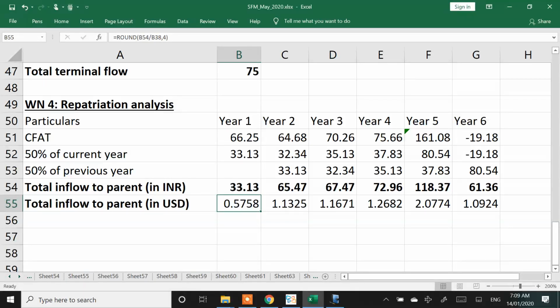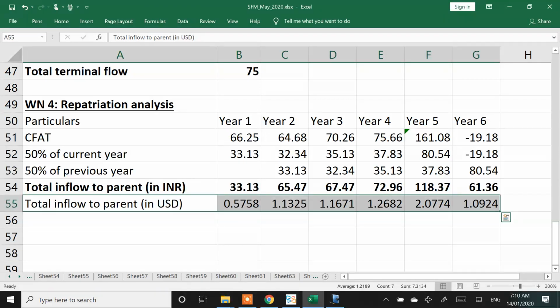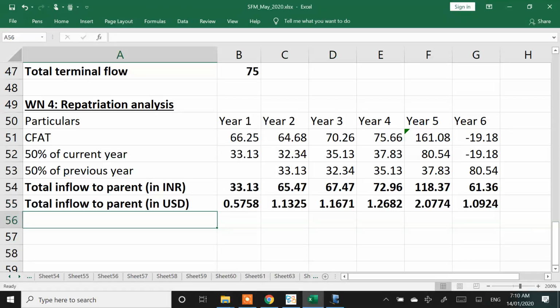Any doubts on the inflow to parent in INR? Then I've divided by the exchange rate. I get the parent inflows in US dollar, first in INR and then in US dollar. Inflow to parent in US dollars. Done till this?